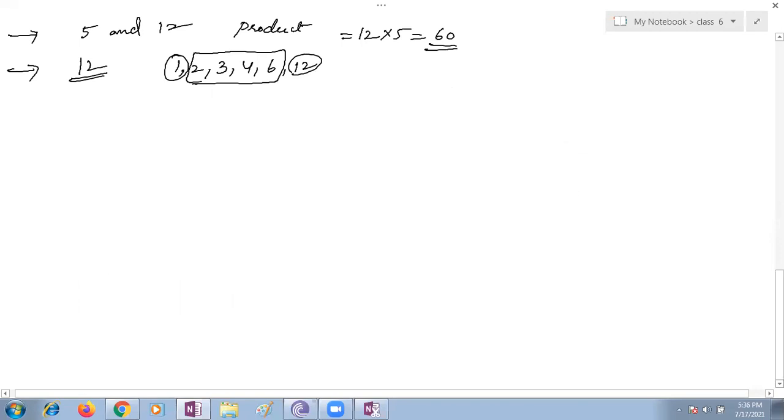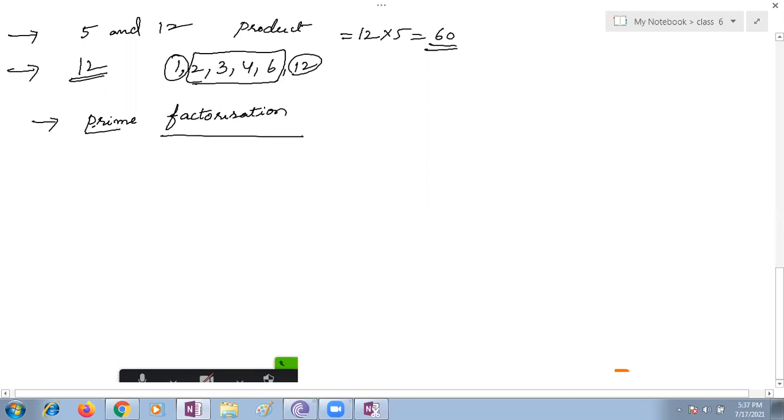Listen carefully, children. Prime factorization: every composite number can be expressed as a product of prime numbers. Whatever number you take, suppose I'm taking the number 12.